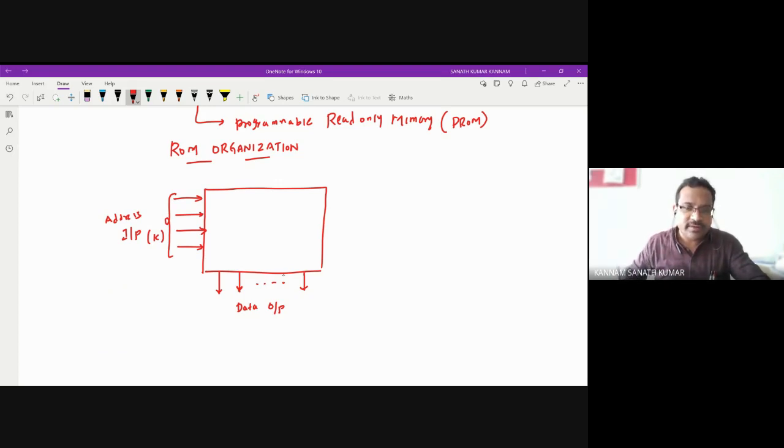So you have k address lines, that is, k address inputs. With k address inputs you have 2 power k address locations. So size equals 2 power k cross n, where n is the number of data output lines.